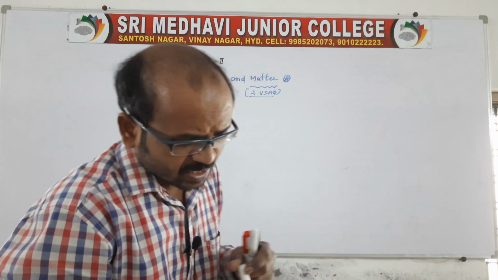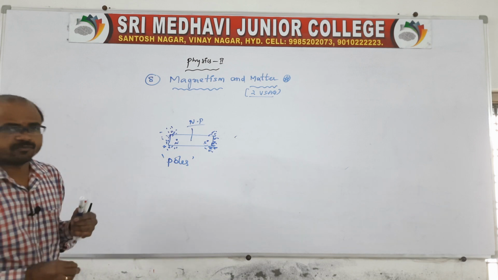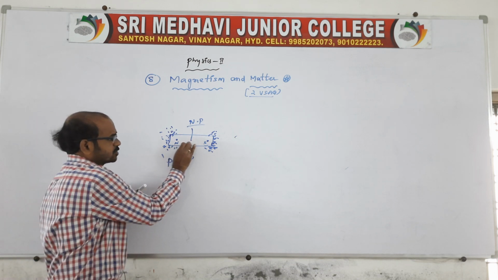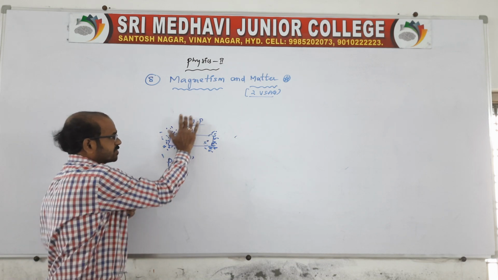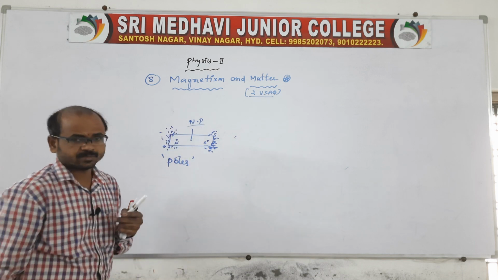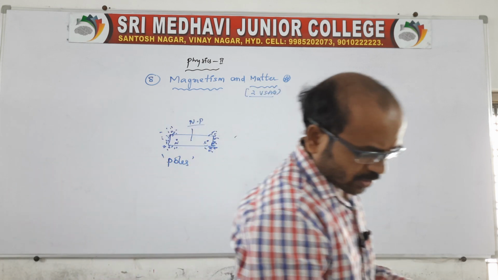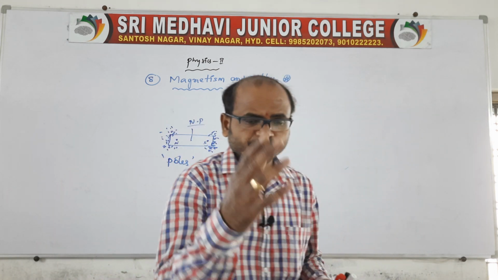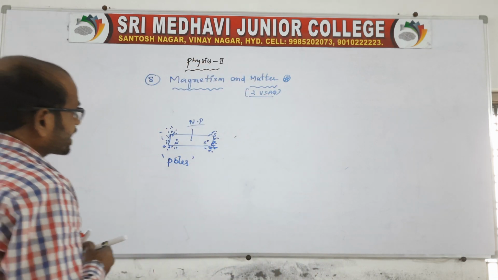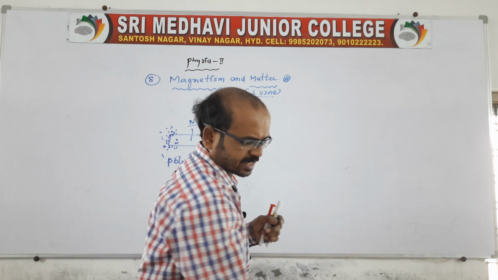And come to the point of the minimum attractive property. It shows a minimum attractive property at the center of the magnet, and that we can call the neutral point. Suppose there is another property I want to say, the directive property. Sir, what is the directive property?